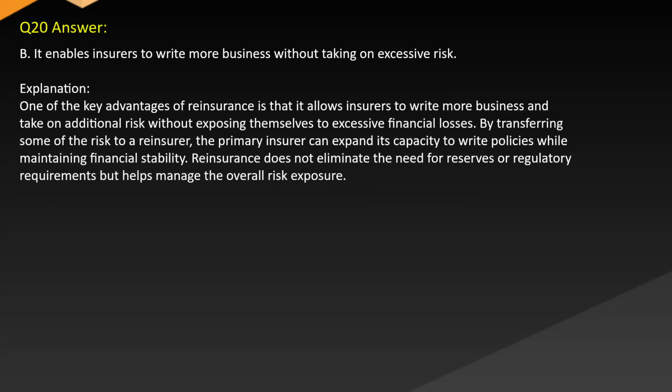Answer: B. It enables insurers to write more business without taking on excessive risk. Explanation: one of the key advantages of reinsurance is that it allows insurers to write more business and take on additional risk without exposing themselves to excessive financial losses. By transferring some of the risk to a reinsurer, the primary insurer can expand its capacity to write policies while maintaining financial stability. Reinsurance does not eliminate the need for reserves or regulatory requirements, but helps manage the overall risk exposure.